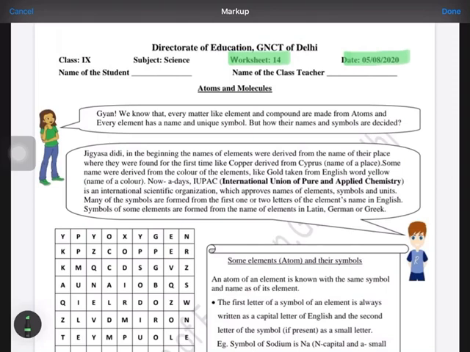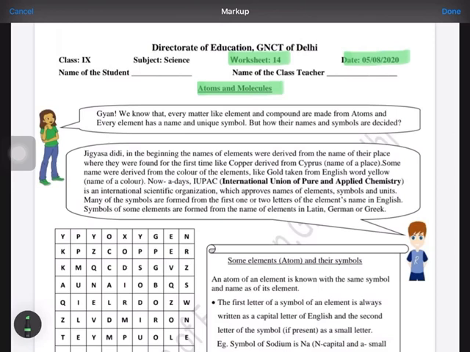This worksheet is based on the chapter Atoms and Molecules. Till now we have studied what atoms are, what molecules are, their sizes and so on. Now the question comes that so many elements and compounds are made from atoms and molecules.